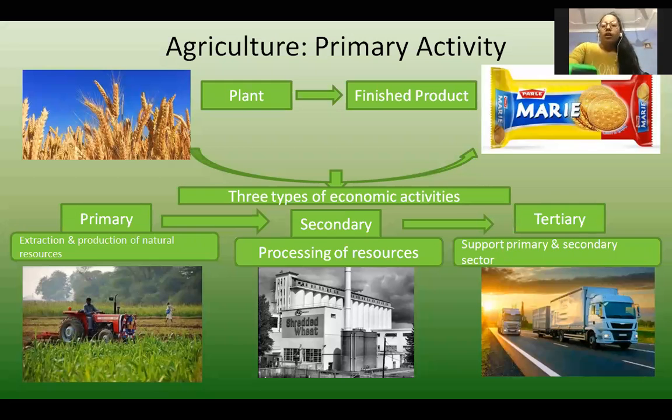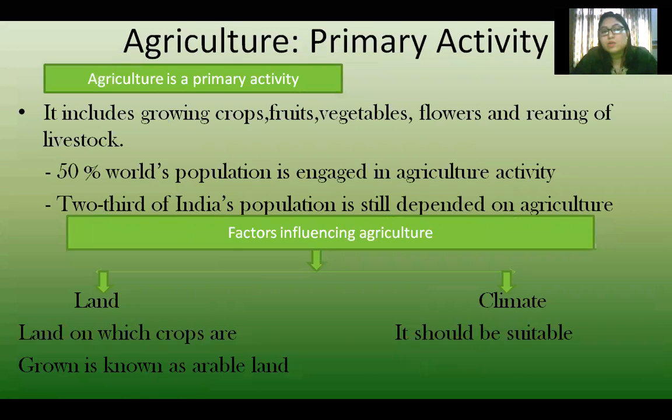Under this, we are going to study agriculture, which is a primary activity, and it includes growing the crops, fruits, vegetables, flowers, and rearing of livestock. This is just a recapitulation we are doing. 50% of the world's population is engaged in agricultural activity, and two-thirds of India's population is still dependent on agriculture, or you can say 70% of the rural people depend on agriculture.